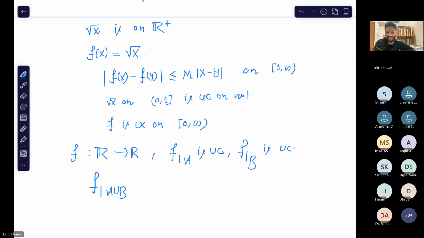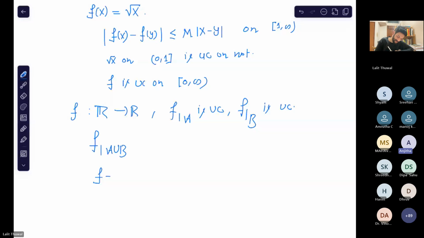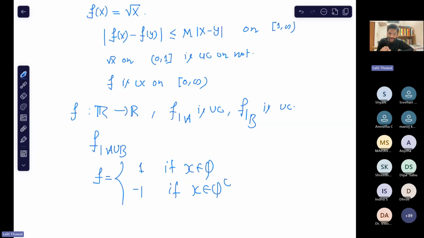If f is defined as a constant function on A, and as another constant function on B, then we do it like this. If x belongs to Q complement, when you see f on Q, this is a constant function, so uniformly continuous. When you look at f on Q complement, this is again a constant function, so uniformly continuous in both Q and Q complement. But in their union, it is not even continuous, right? So that's not true.